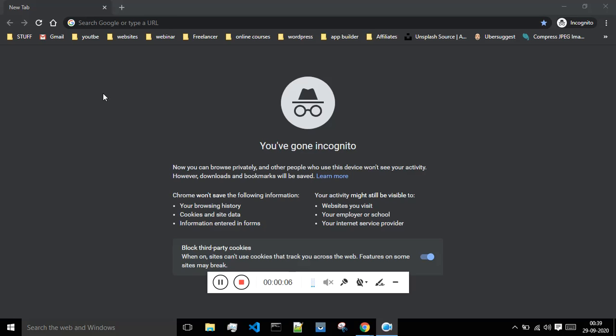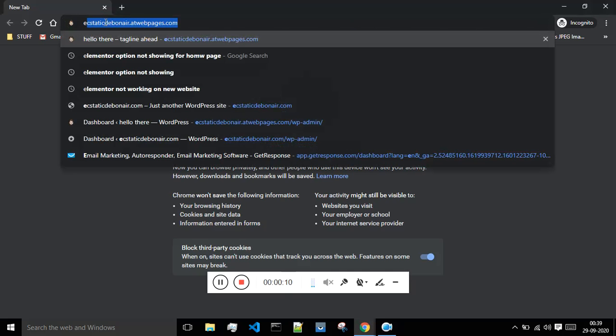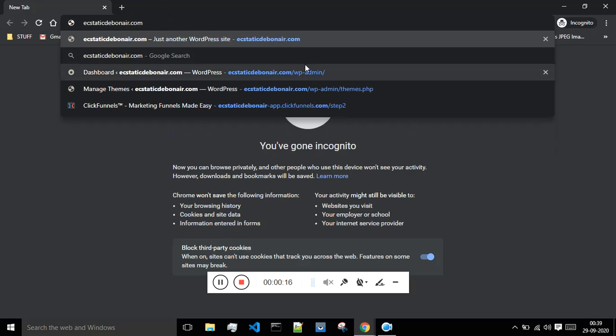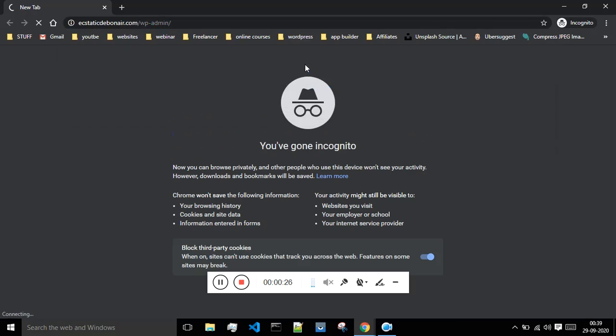Today we will see how to log into your website. In order to log into your website, first of all you have to enter the name of your website. The name of my website is aestheticdebonair.com. After that you have to add a forward slash, then wp-admin, and again a forward slash, and press enter.